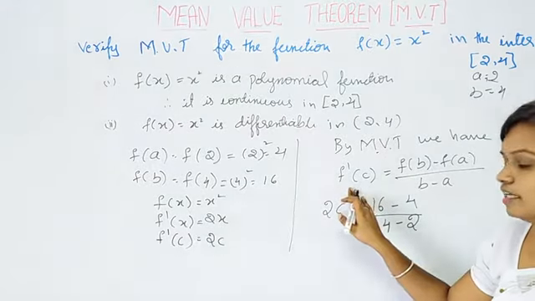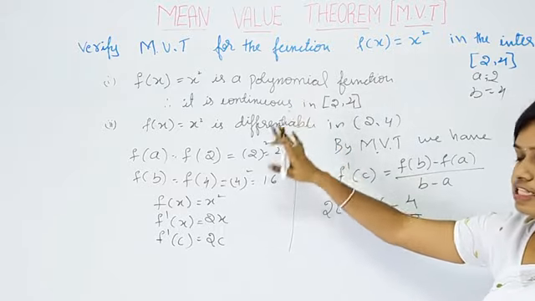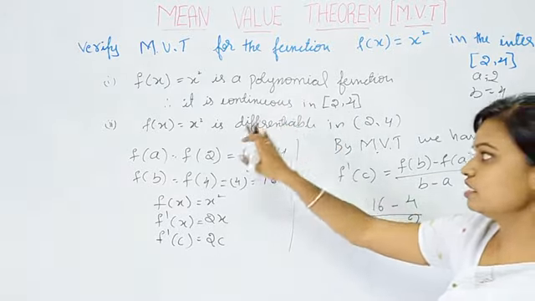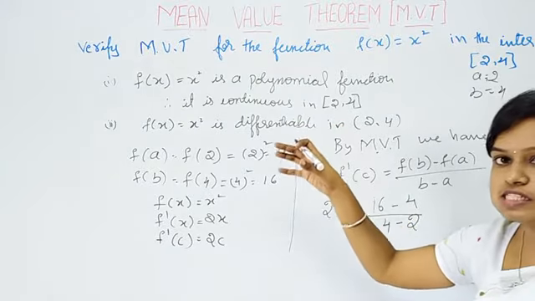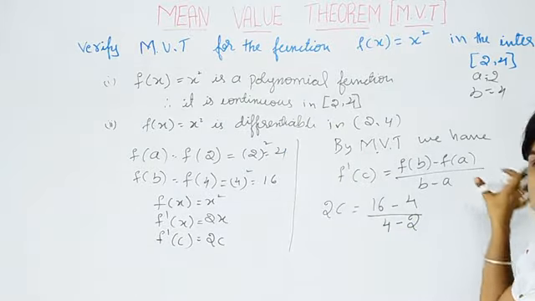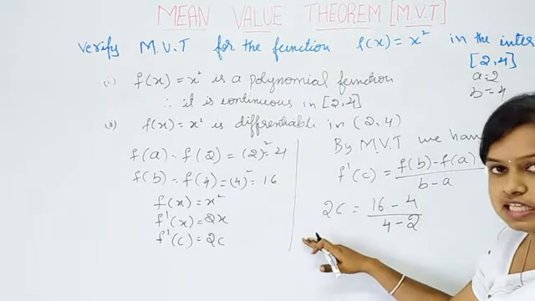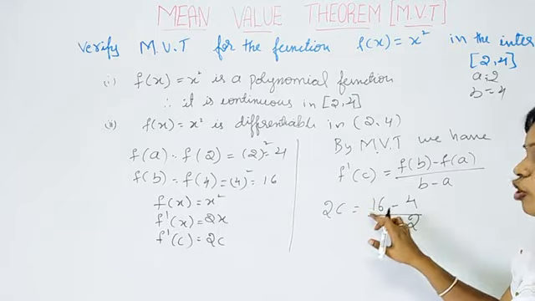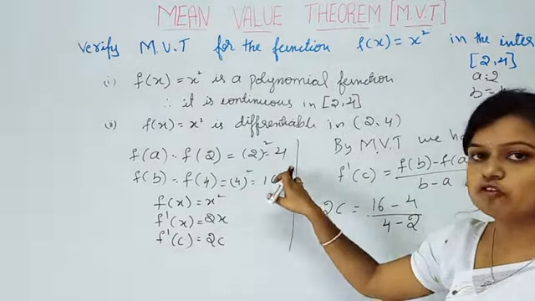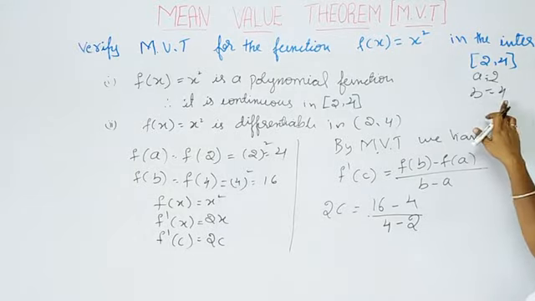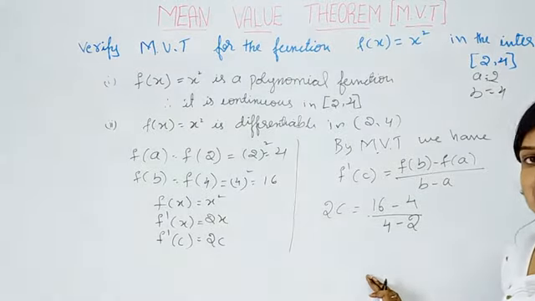So this is the condition for mean value theorem. Because the given function satisfied both the conditions, continuous and differentiable, therefore I apply, there exists some c. By mean value theorem we have this condition. Next I replace the values, that is f dash of c is equal to 2c and the value of f of b is 16 and the value of f of a is 4 divided by b minus a means 4 minus 2. Now simplify this one, you will get the value of c.